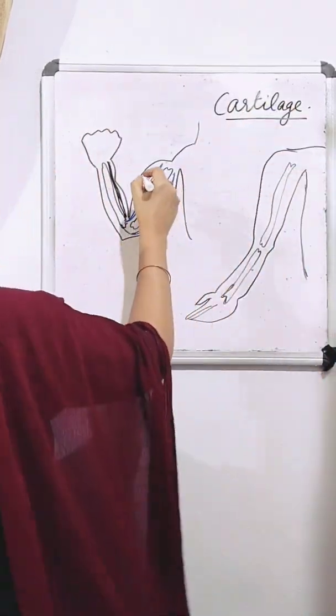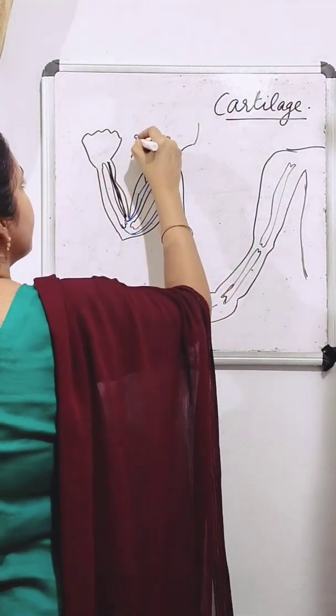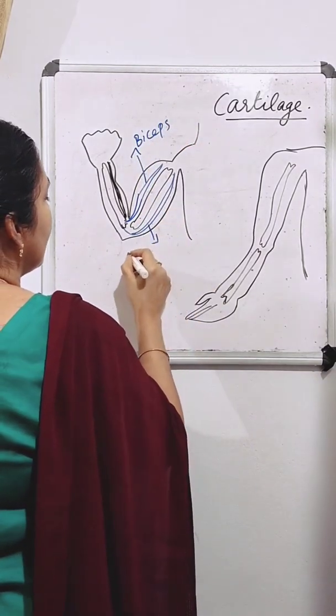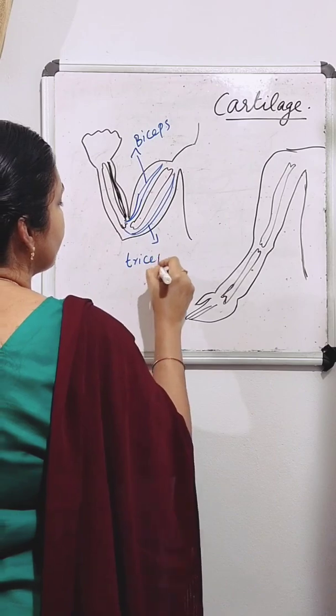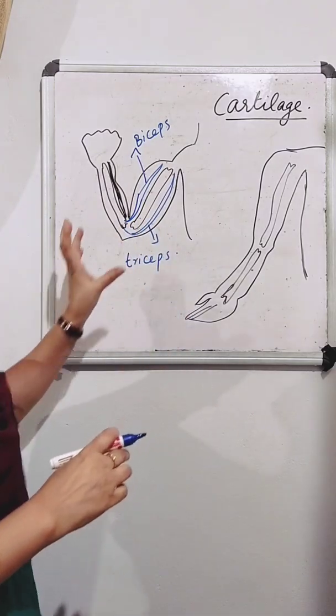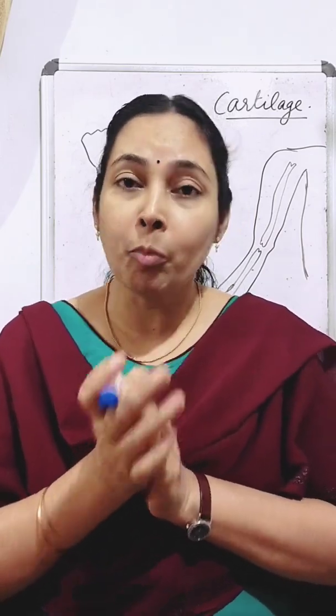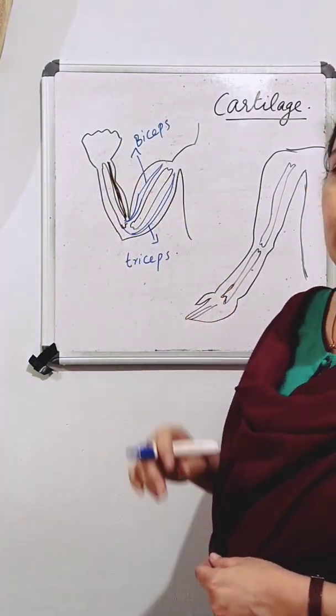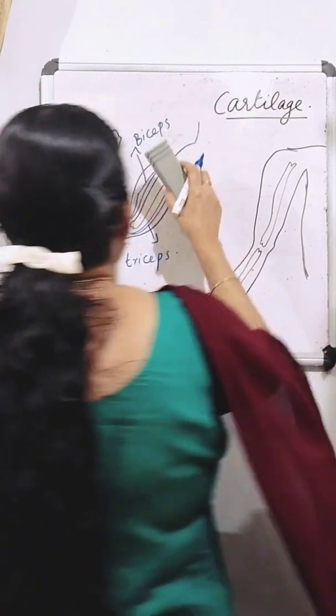And this muscle is called biceps. And this is triceps. Okay. So these two muscles work in pairs. So the muscles always work in pairs. And these muscles are helping in the movement of bones. Now we can look at how these two muscles help in the movement of bones. So this biceps muscle.